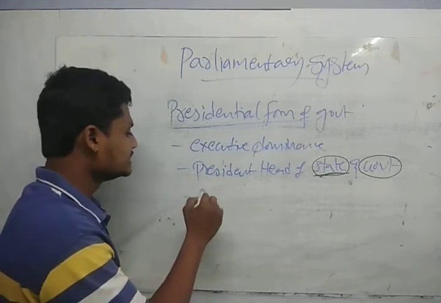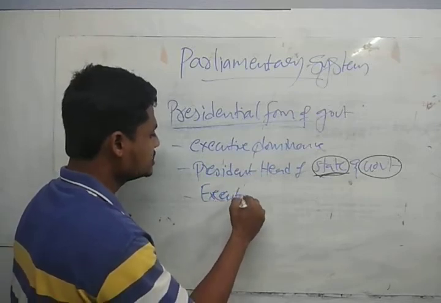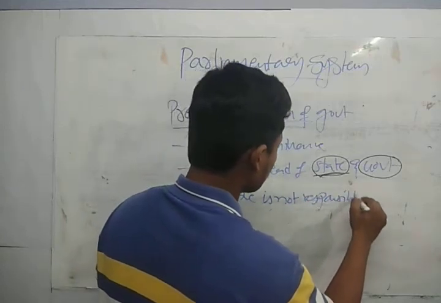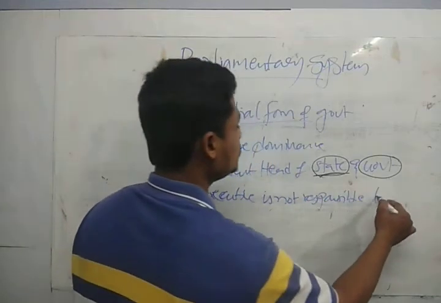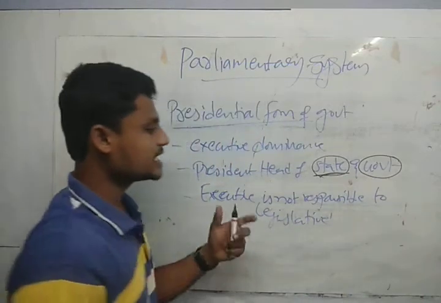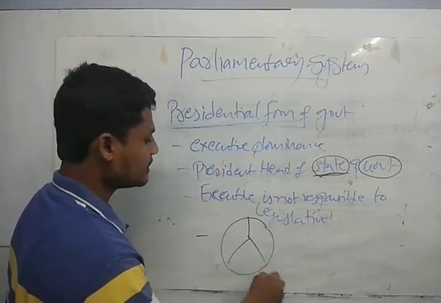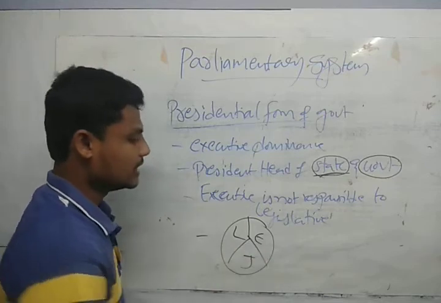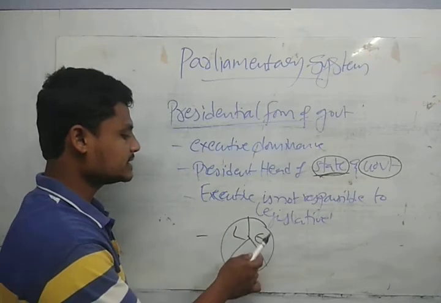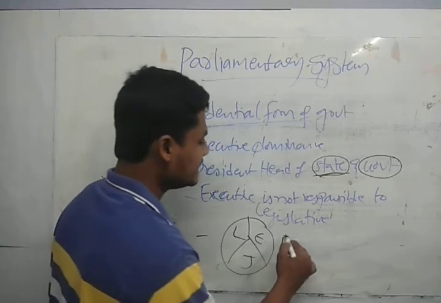Here the executive is not responsible to the legislative. Okay, so the executive is not responsible to the legislative. It means we are having the strict separation of power between legislative, executive and judiciary. They are going to function their own functions: the executive is going to function its function, and the judiciary is going to operate independently.